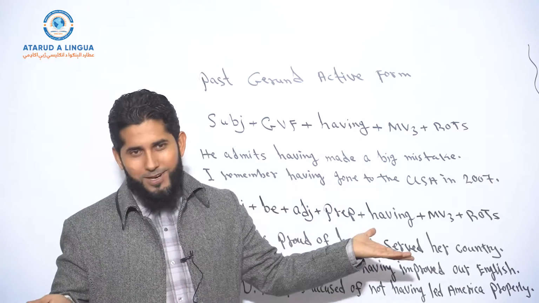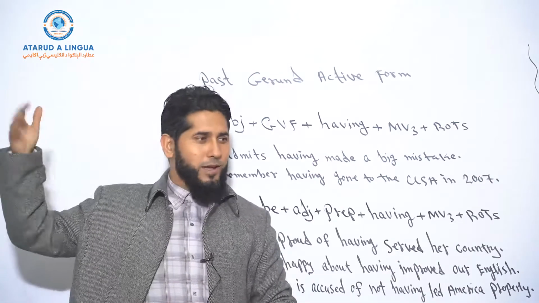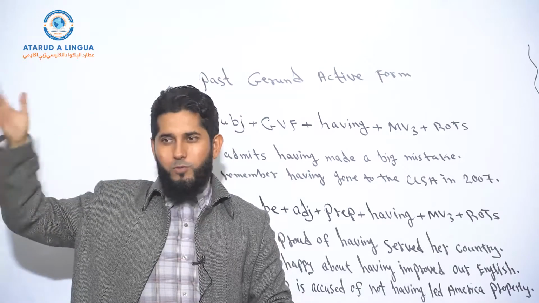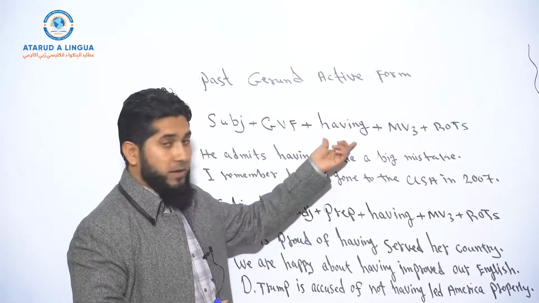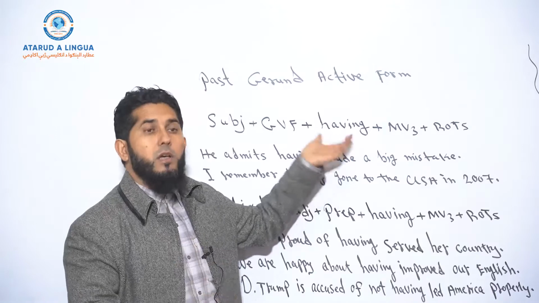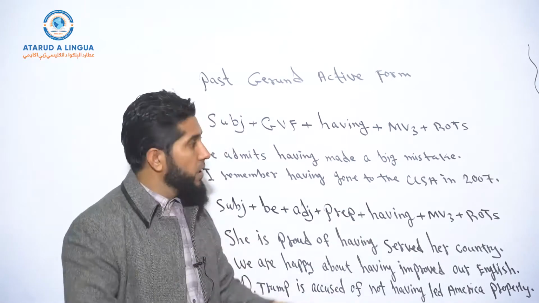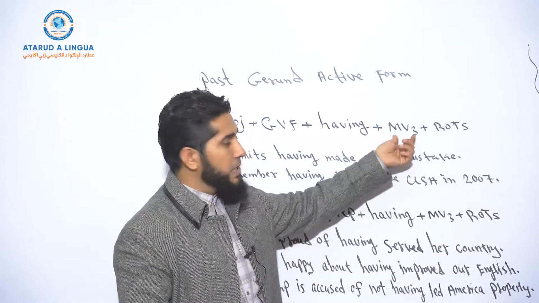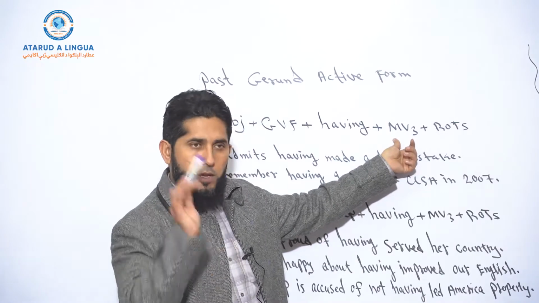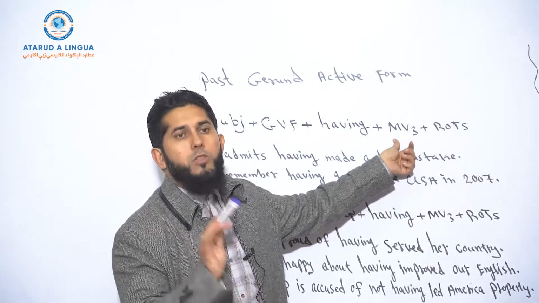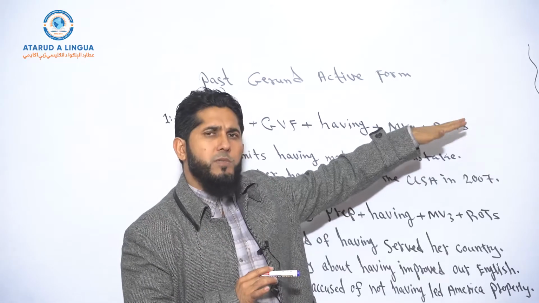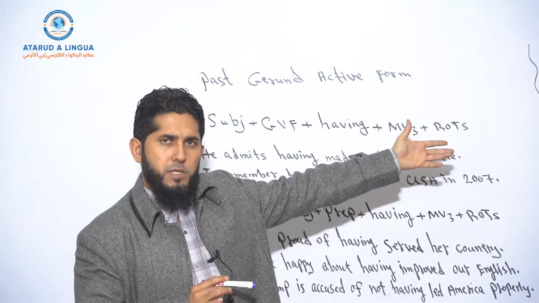It's something new, right? You already knew about other helping verbs, right? Is, am, are, was, were, do, does, did. But having, this word is used as an auxiliary or helping verb. And after this helping verb, you need the main verb in past participle form or third form, okay? And then whatever comes after that will be the rest of the sentence.